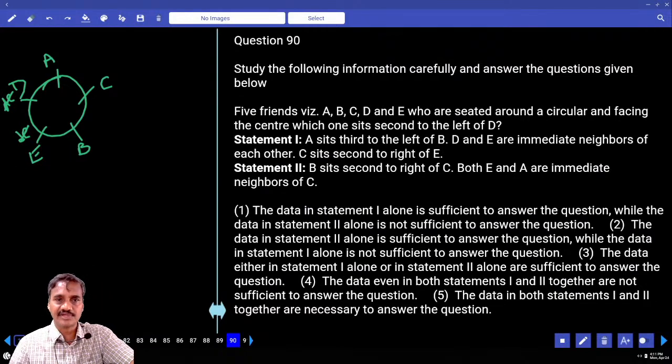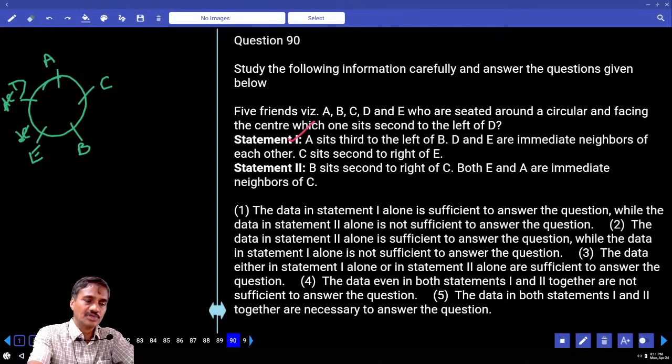C is the answer. Are you getting the answer or not? And 1 alone is sufficient. Then coming to 2 alone, because there is a choice called either one or two.